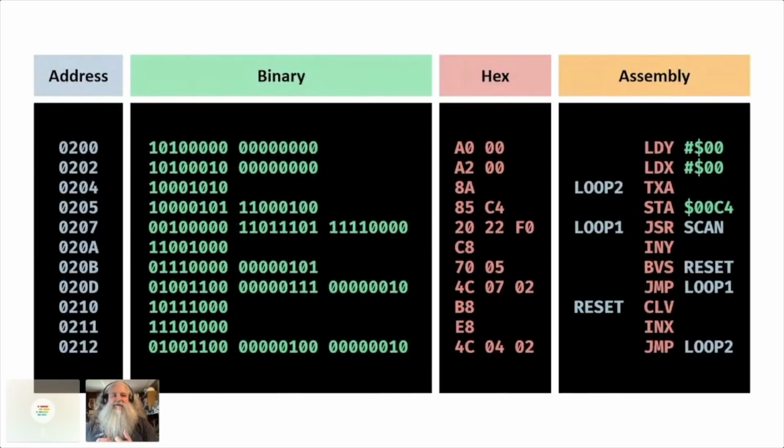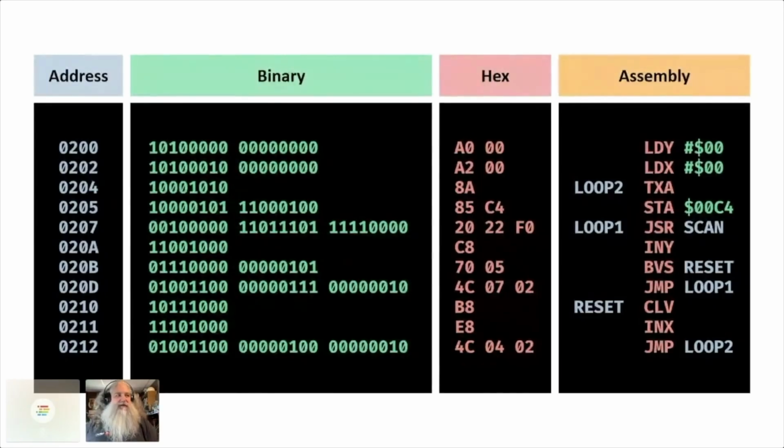So here on the left, we've got just an arbitrary address in memory. We've got the binary representation, the bits that represent this short machine language instruction, machine language for a 6502 microprocessor, actually. This was the code for my first machine language work, the first code I ever wrote in machine language, back in the 80s. We've got those same numbers translated to hex. You can see hex is a little easier to work with, but you've still got A000.